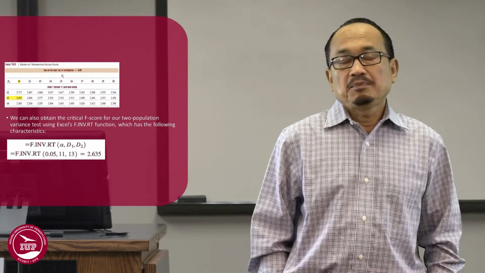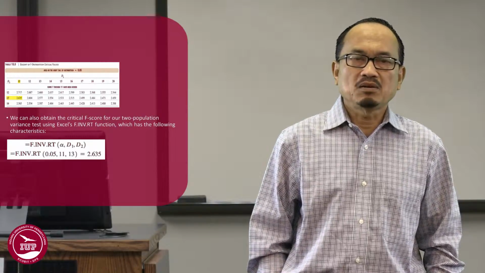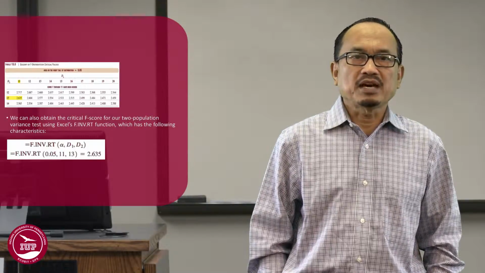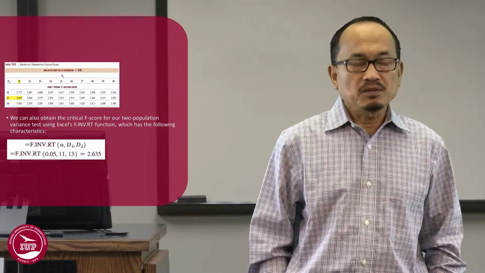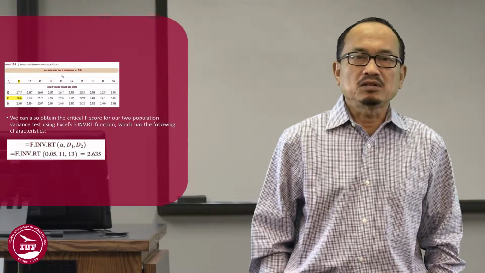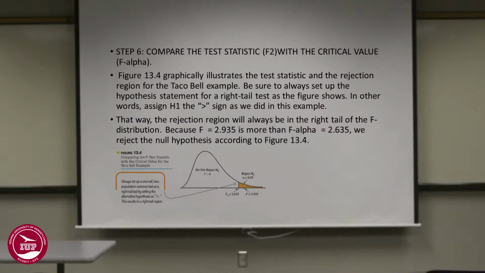F.INV.RT inside parentheses alpha, d1, d2 equal to F.INV.RT inside parentheses 0.05, 11, 13 equal to 2.635. Step 6. Compare the test statistic F with the critical value F alpha.